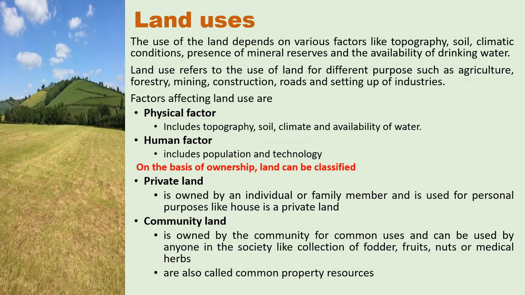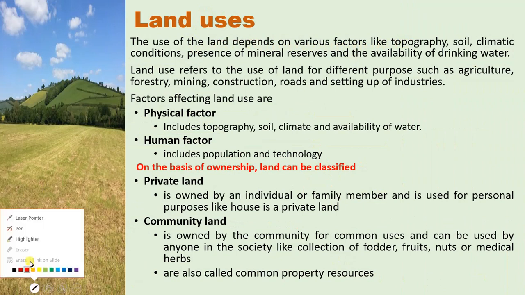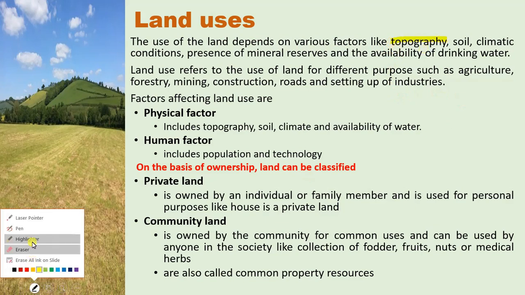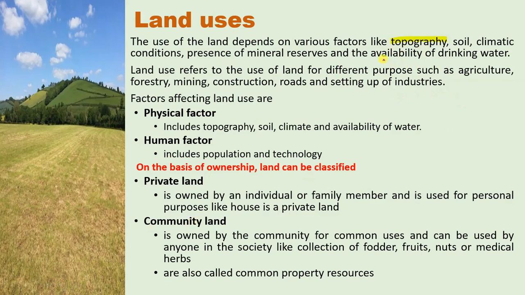Land uses. The use of land depends on various factors like topography. Topography, students, means the type of land: the plain, plateaus, mountain. These are the types of land. Then soil. The fertility of the soil affects the use of land. The climatic condition, whether moderate, wet or dry, also affects the use of land.